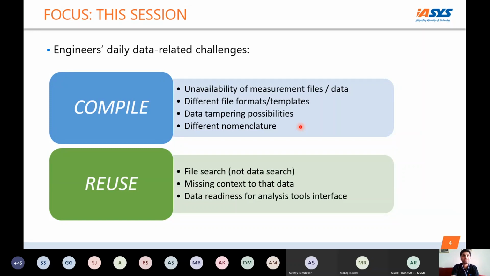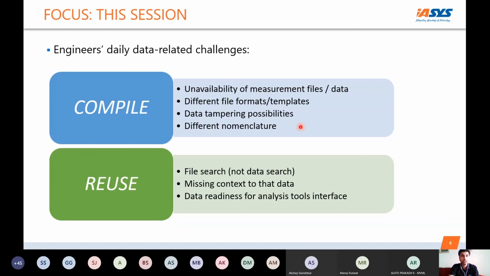A lot of times people say I have a data management system, but it's actually a file management system. You're just changing the location of the file, putting it centrally. That is just a file management system. Now, there are also cases where, while compiling, there is a possibility of data tampering.